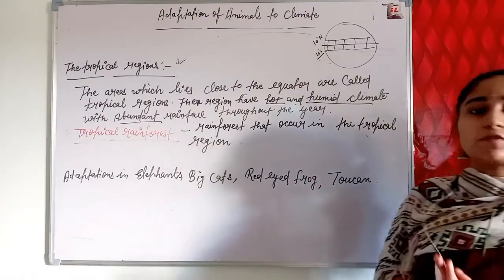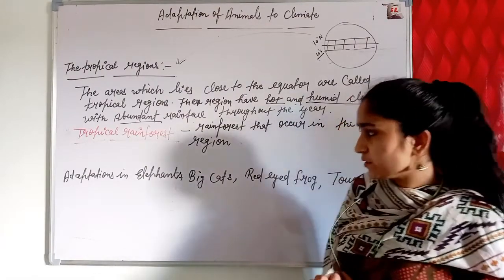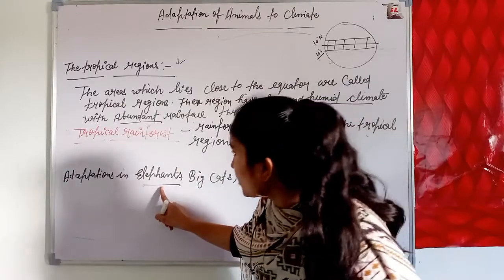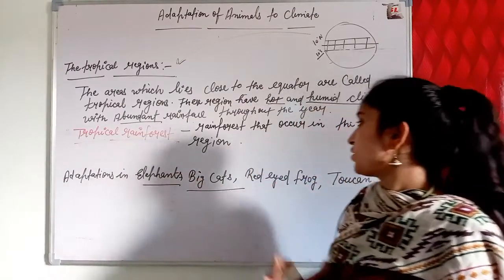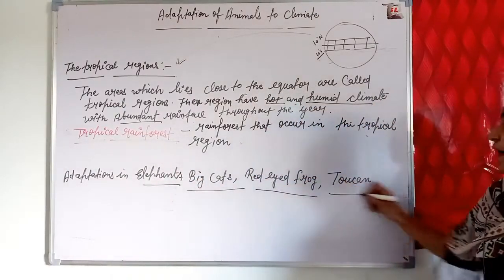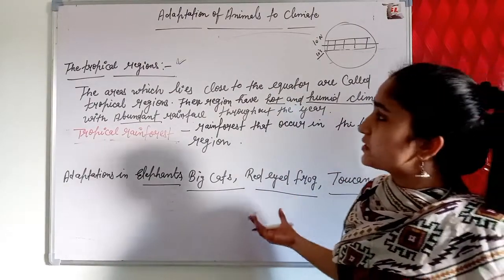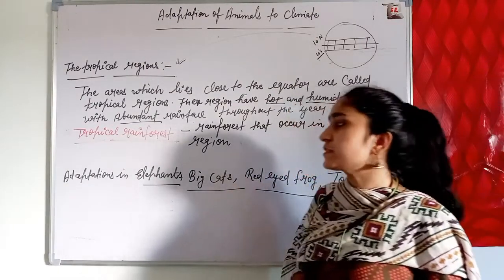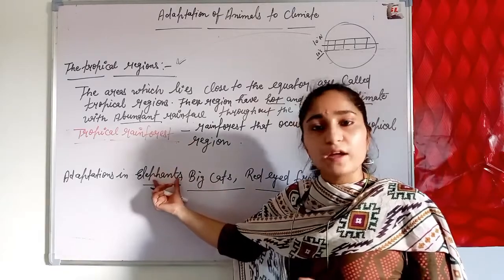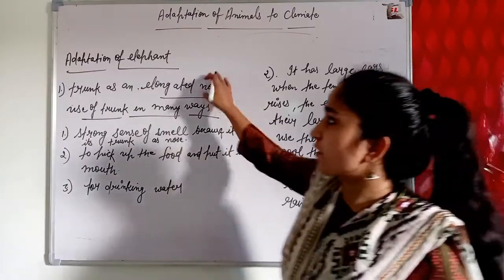So, adaptations of animals that live in tropical regions. Here we have to study the adaptations of the elephant, big cats, red-eyed frog, and toucan. All these animals live in tropical regions. First we discuss the adaptations of the elephant.